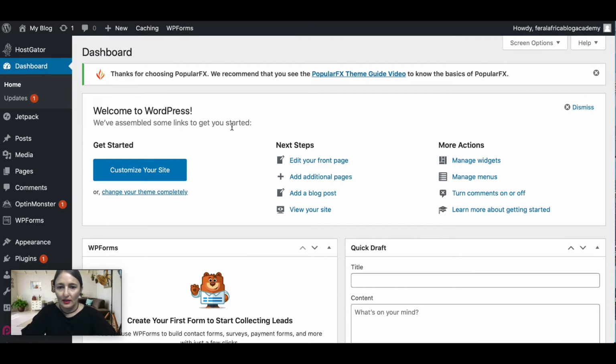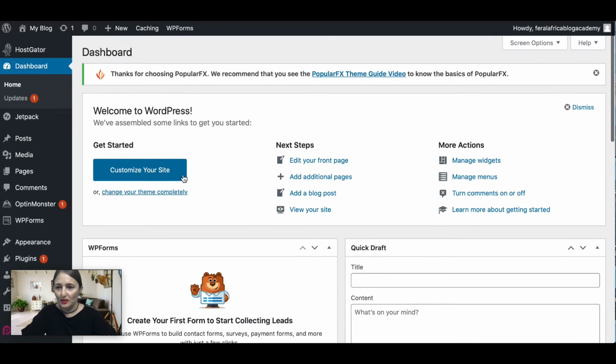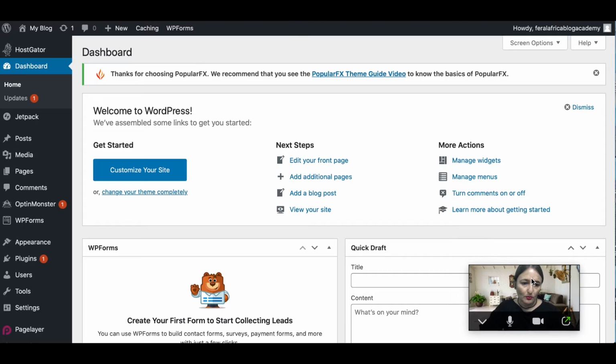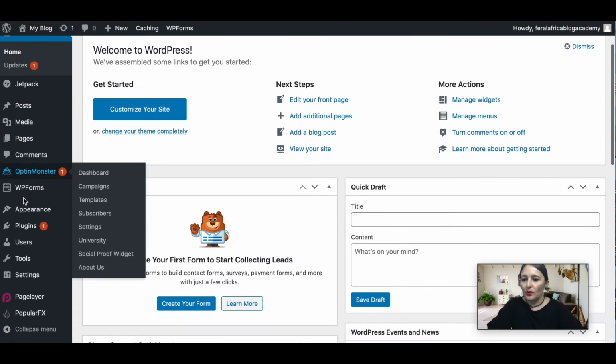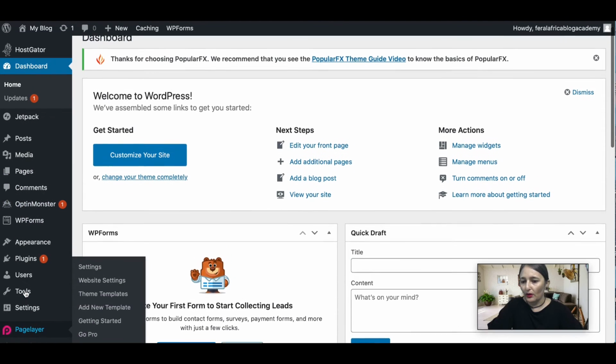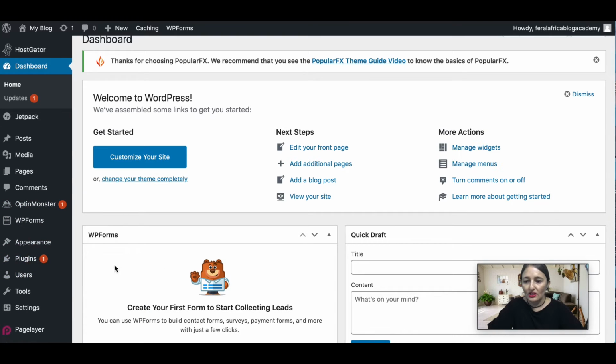Alright, so WordPress has successfully been installed and this is what your dashboard looks like. I'm just going to move this over here so you can see. So the panel on your left hand side is where we'll be doing a lot of our work. Now when they installed it, they installed a lot of extra things you're not going to be using. So what I usually like to do is just go and declutter my workspace.